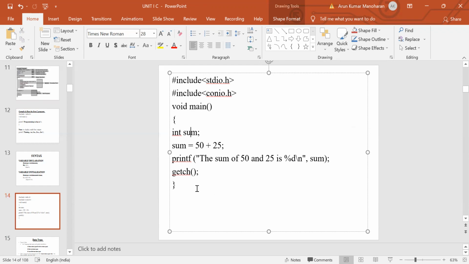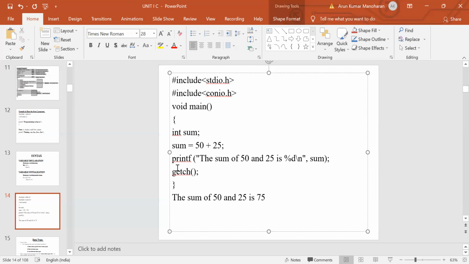So the output will be displayed as the sum of 50 and 25 is 75. This is a simple example for the structure of a C program.